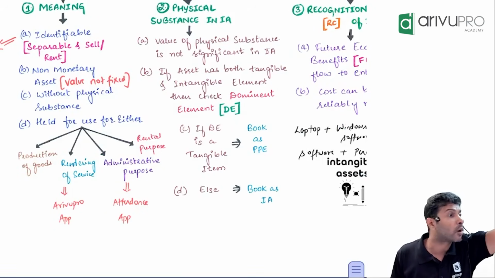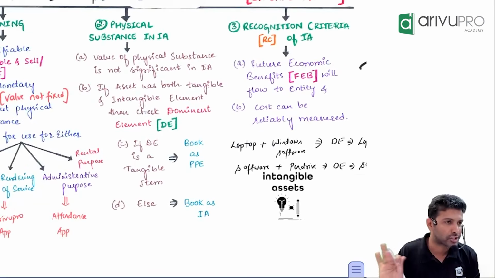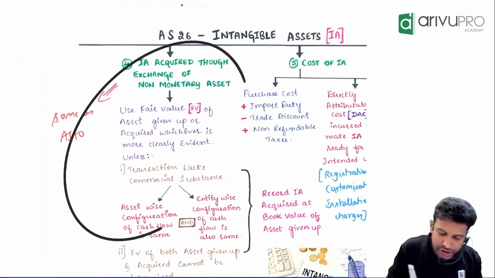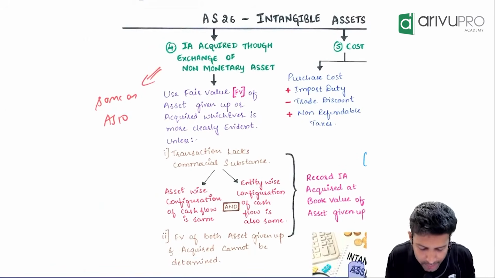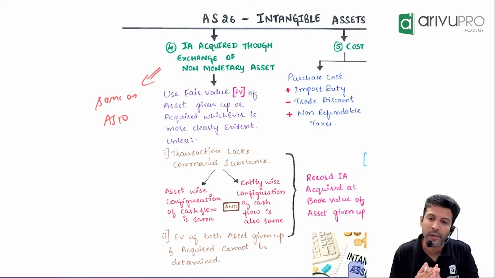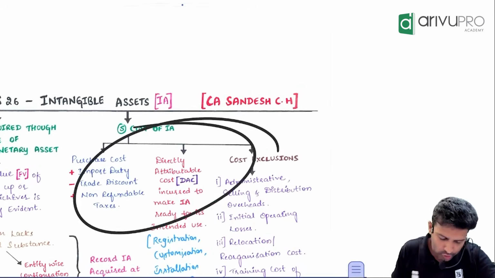There is also RC. What is RC? Full form is recognition criteria. Same as PP. Tell me what is it? Probability and cost measurement. See, no change. Done. Next, exchange provision. I am happy now. Same as AS 10. Exchange we discussed, no? AS 26 exchange provisions are also same. I don't have to tell that again to you. I think you're comfortable with that. Okay. Now, cost. Cost is also same.